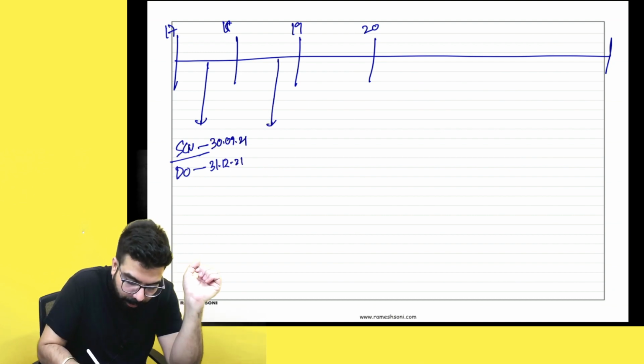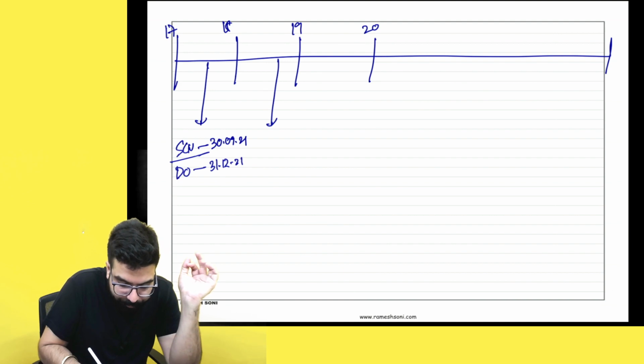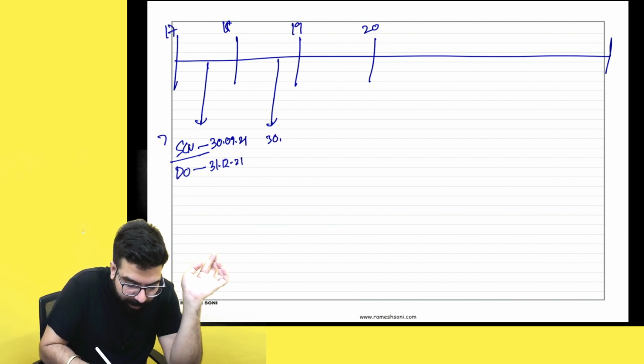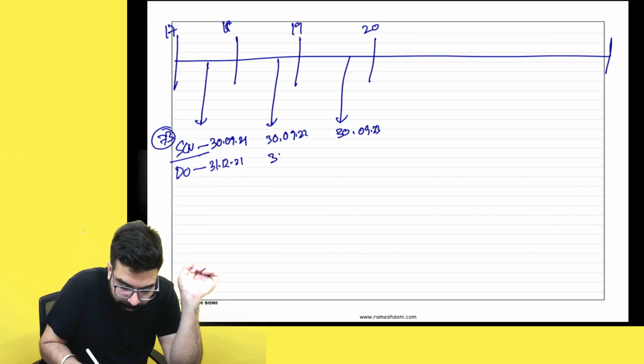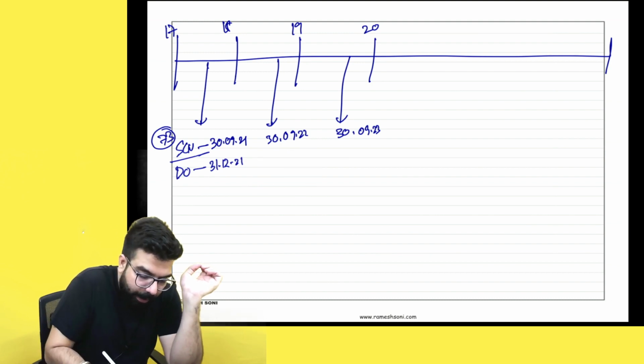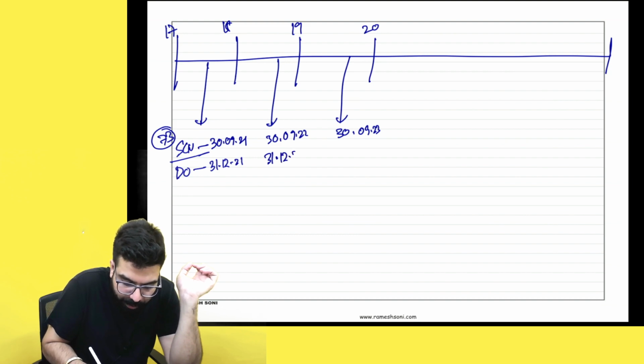Okay. Here the show cause notice time limit under 73 is 30th September 2022. Here 30th September 2023. For demand order, the time limit will be 31st December 2022, 31st December 2023.